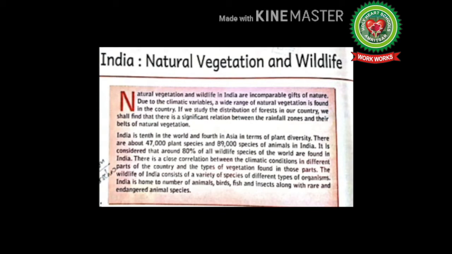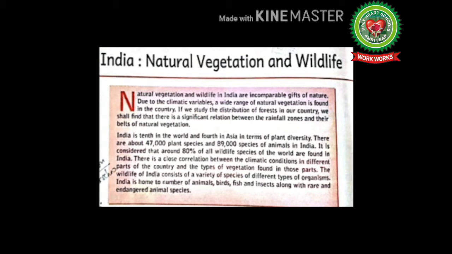If we study the distribution of forest in our country, we shall find that there is a significant relation between the rainfall zones and their belts of natural vegetation. Significant means important. India is 10th in the world and 4th in Asia in terms of plant diversity. Diversity means a range of different things.